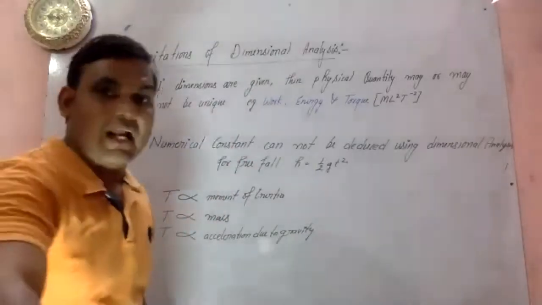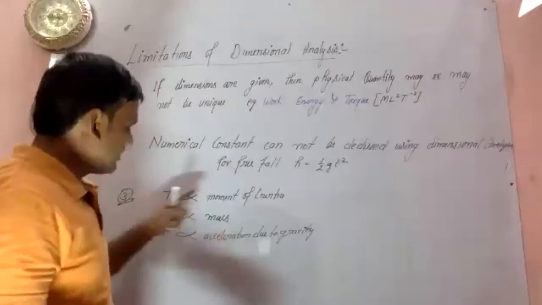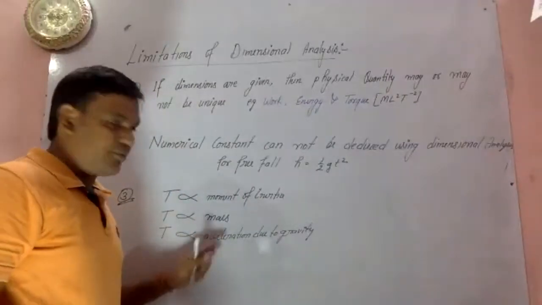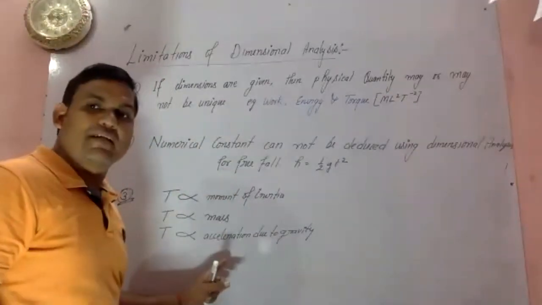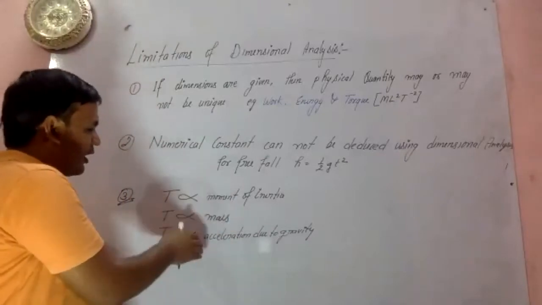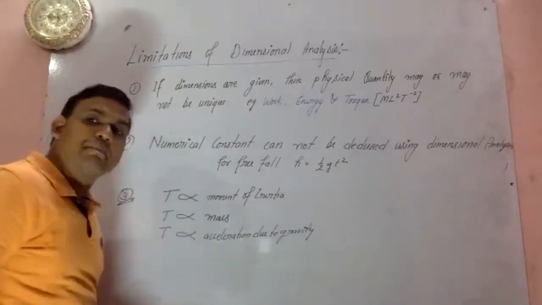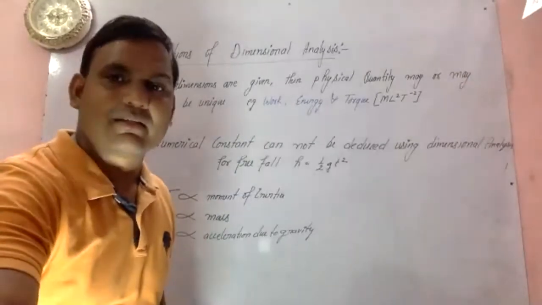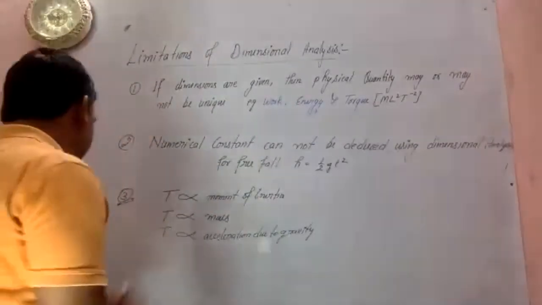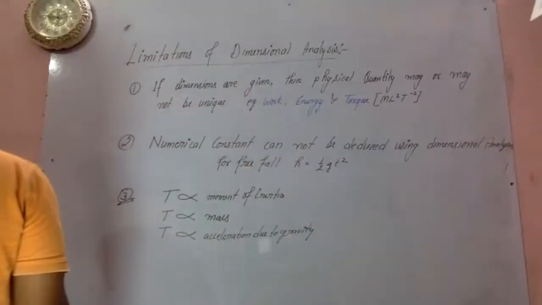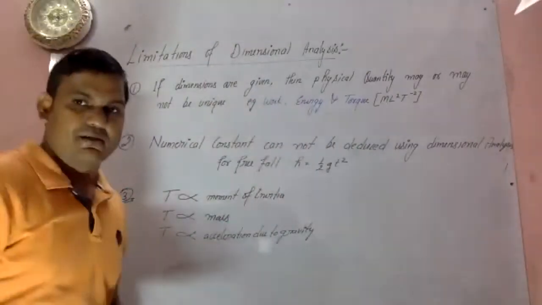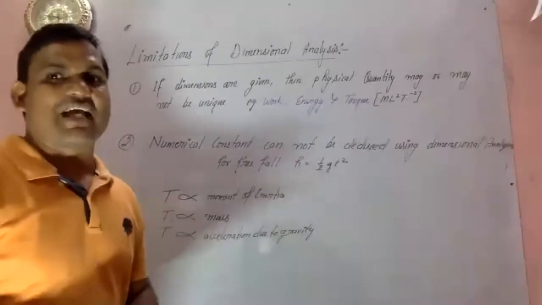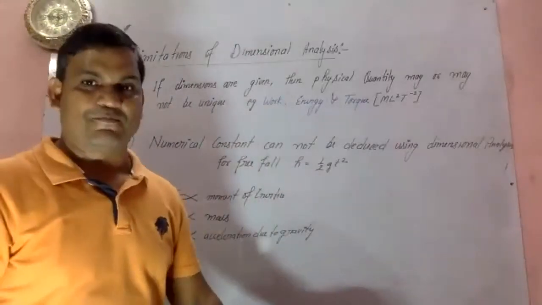Till now, we can derive the dimensional formula, because there are only 3 physical quantities showing dependency on the time period. But if there are more than 3 physical quantities, say the time period is proportional to length as well, then its derivation can't be possible.